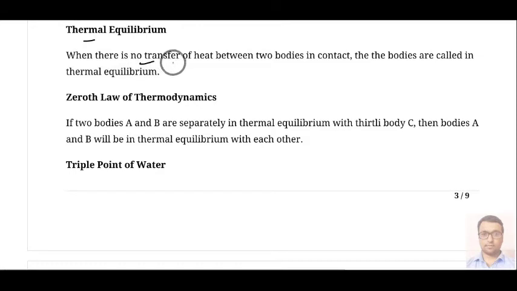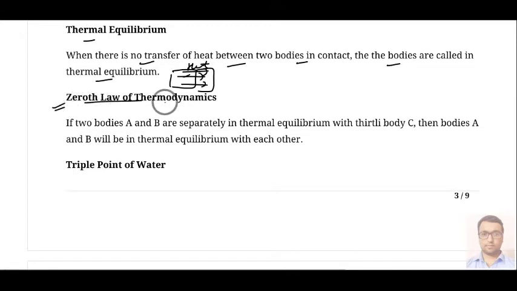So when there is no transfer of heat between two bodies in contact, then the bodies are called in thermal equilibrium. Means if we have two bodies and if we don't observe any kind of heat transfer, then we can say that both bodies are in thermal equilibrium.